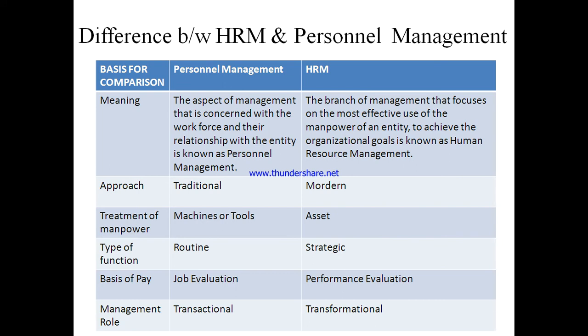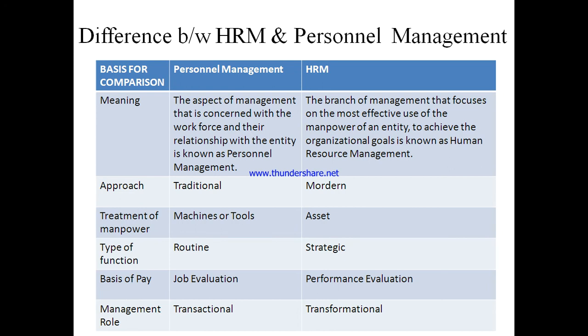So the first basis is meaning. In personnel management, we are talking about the workforce and their relationship with the entire organization. Here we take a personnel, worker or employee as a tool, a machine or a commodity by which we can create output or finished goods in the industry and earn profit.